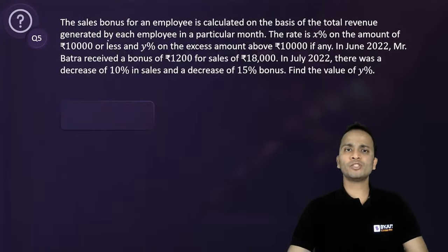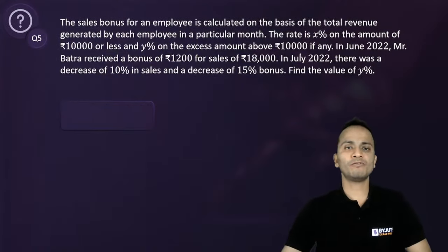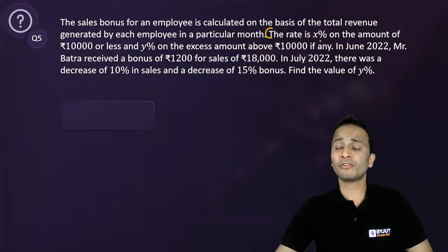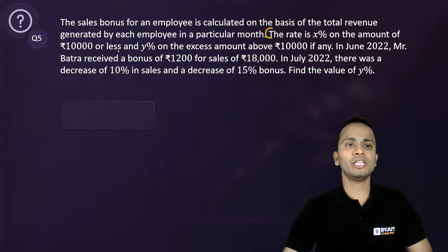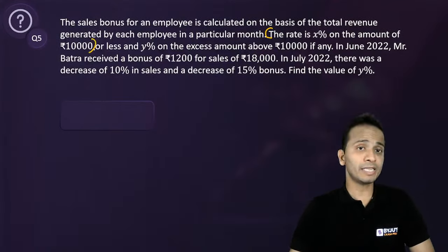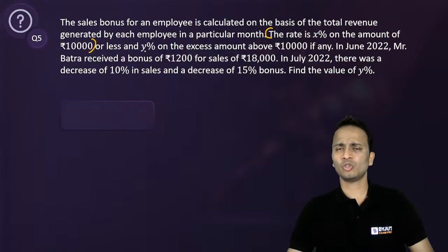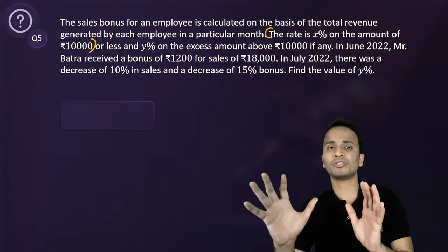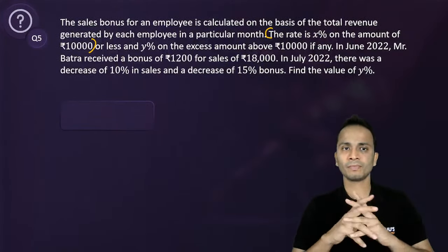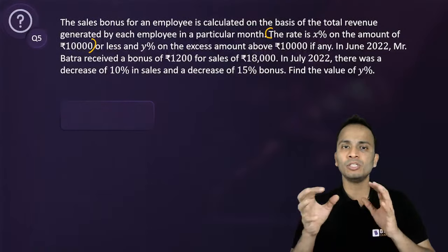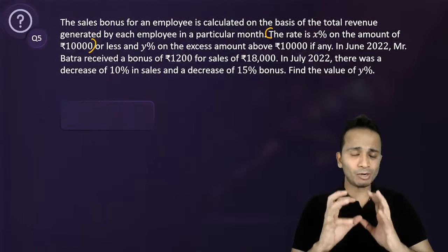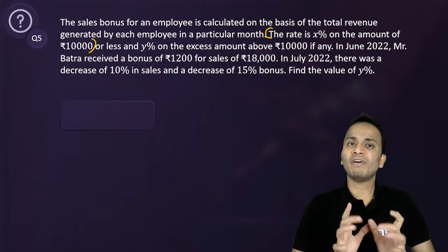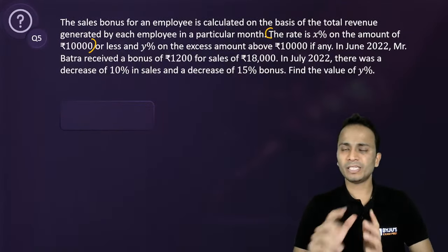Okay. Now, sales bonus for an employee is calculated on the basis of total revenue, right? First statement, the rate of interest is X% on the amount up till 10,000 or less. So up till 10,000, whatever revenue is, उसका X% bonus मिल जाएगा. Over and above 10,000, the amount which is in excess of 10,000, bonus will be Y% of that number, right?